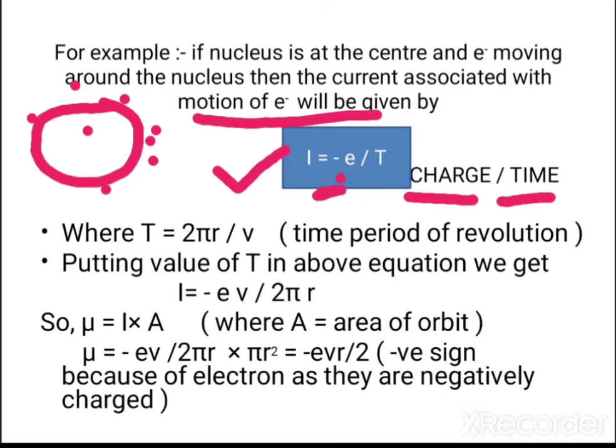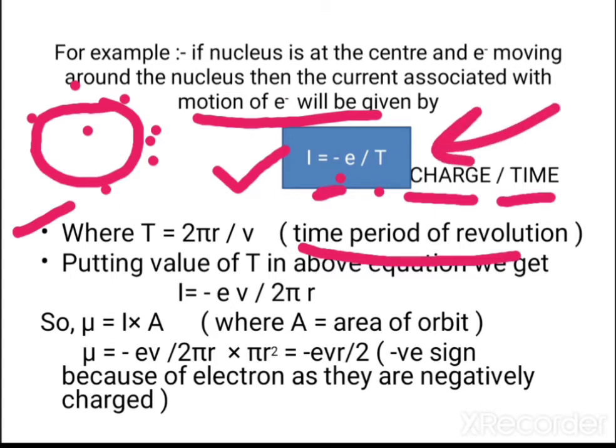And this T is the time period of revolution and is given by 2 pi r upon v. So you can remember this, and then putting the value of T in this equation, we get that I equals minus ev upon 2 pi r.